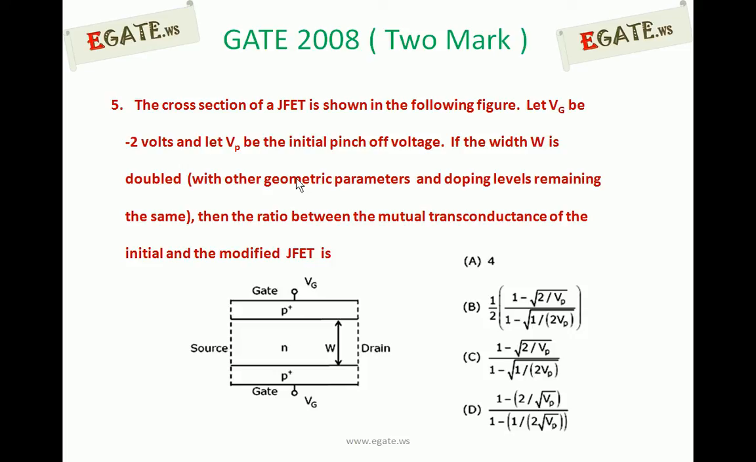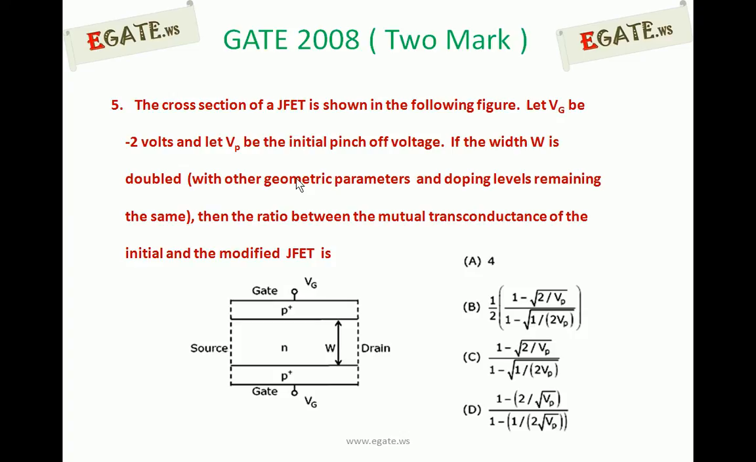Let VG be minus 2 volts, that is, the gate voltage is minus 2 volts, and let Vp be the initial pinch off voltage. If the width W is doubled with other geometric parameters and doping levels remaining the same, then the ratio between the mutual transconductance of the initial and modified JFET is.